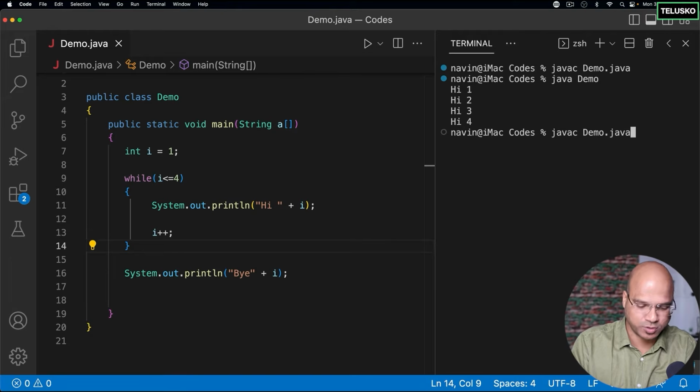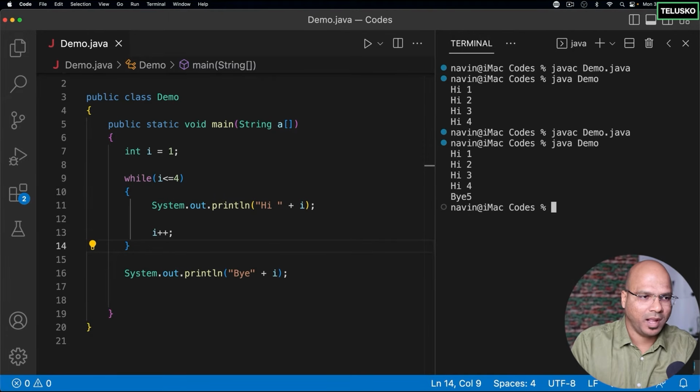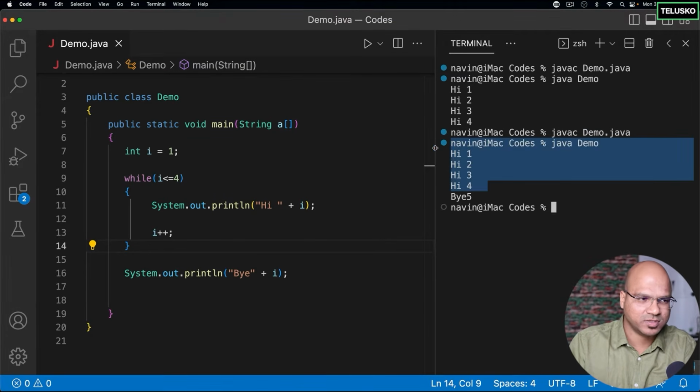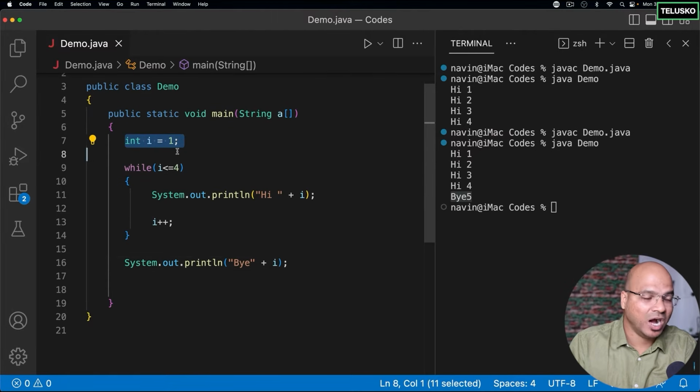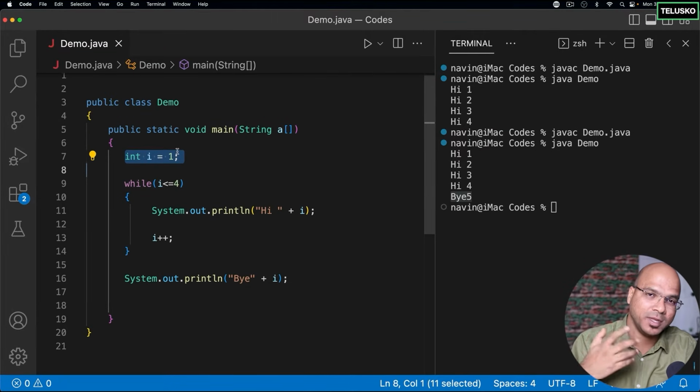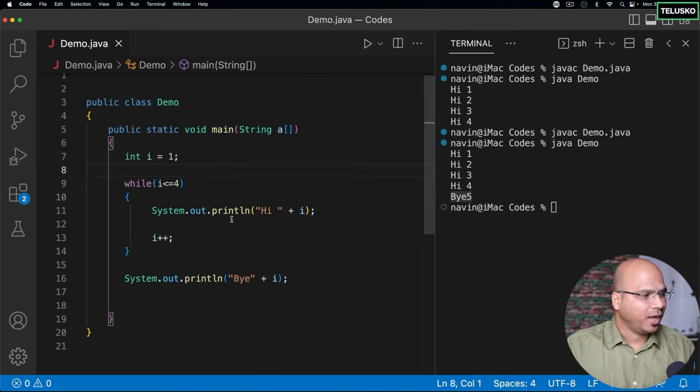I'm just running this code to show you the output. Compile, run. You can see we got all the values here, but with bye, you got 5. You know why? It's because we got false here when the value of I is 5, and that's why you got the value here. Now, since I is declared outside the loop, the value will be maintained.